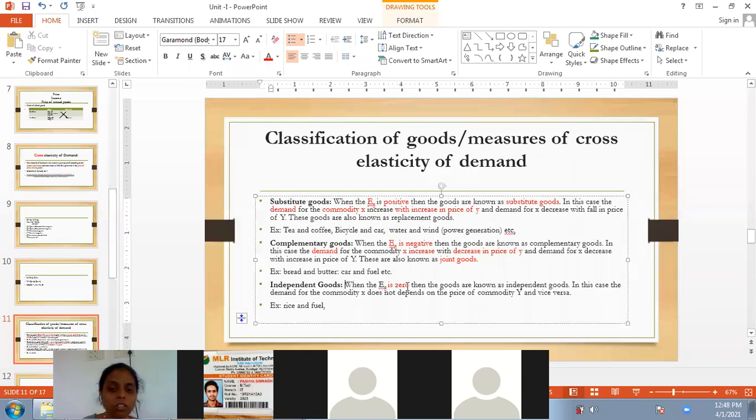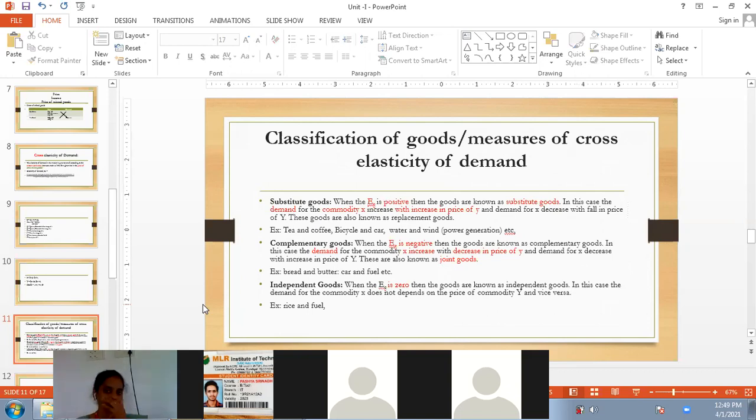See here, when the cross elasticity of demand is zero, then the goods are known as independent goods. In this case, the demand for a commodity X does not depend on the price of commodity Y. That means they are irrelevant to each other. One of the examples that we have taken here is rice and fuel. Demand for rice and prices of fuel. Even though the prices of fuel increase or decrease, will it influence the demand for rice? No. Both are irrelevant to each other.